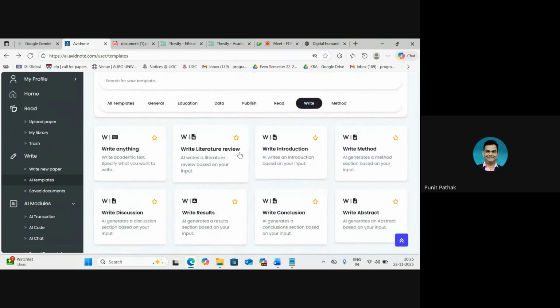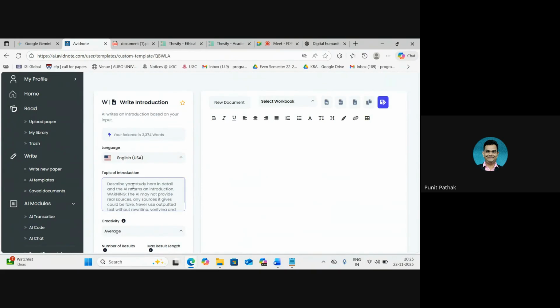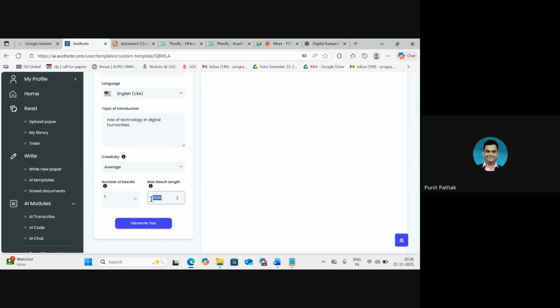Right, let's say maybe write an introduction. And with each input, we also get some hints as to what kind of input prompt we should write, which makes it very useful in terms of using the tool, especially if you are using it for the first time. Right now, for the sake of the demo, I am putting in just topics, but whenever we are working with any of these templates, of course, our input would also be larger in size. So depending on the hint that it is giving to us, it becomes very useful as a user to get the desired output that we are looking for.